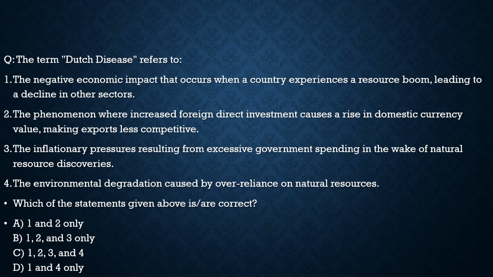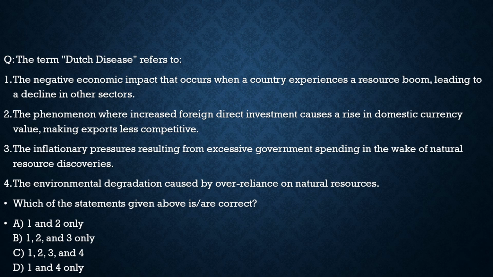It is related to Dutch disease. Statement 3, the inflationary pressure resulting from excessive government spending in the wake of natural resource discoveries. This is also correct, because they are excessively spending on petroleum. Here it is with respect to Venezuela. So statement 3 is also correct. Statement 4, the environmental degradation caused by over-reliance on natural resources. No, this is totally incorrect. It has nothing to do with the Dutch disease. So with respect to this question, the correct statements are statement 1, statement 2, and statement 3 only. And from the code given below, the correct code is option B.